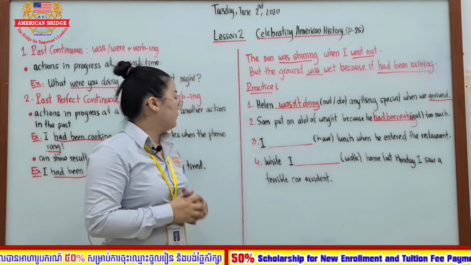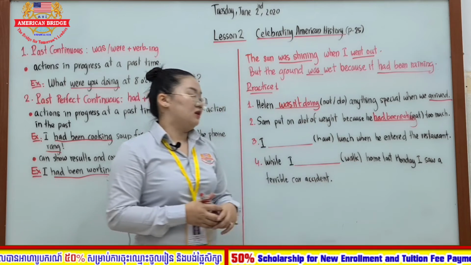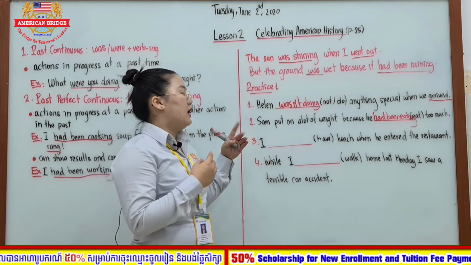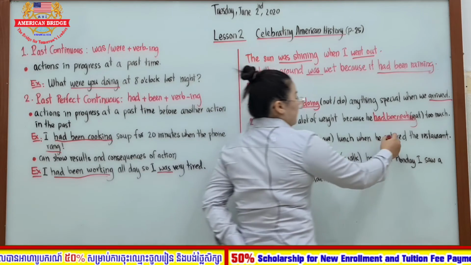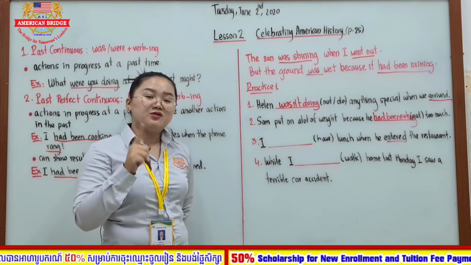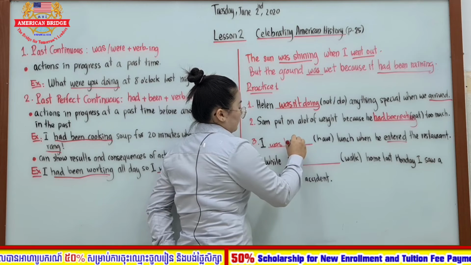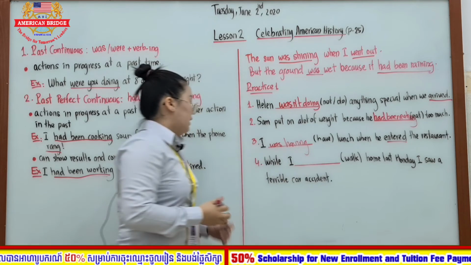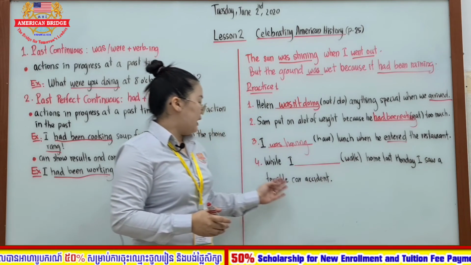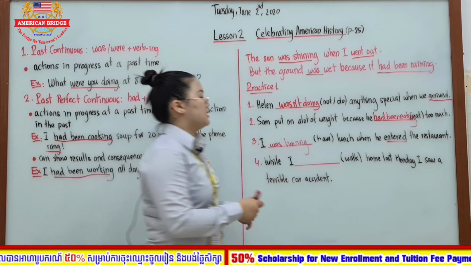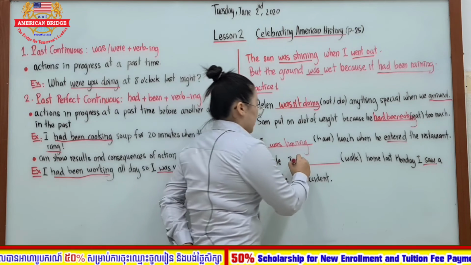Number 3, I blah blah blah have lunch when he entered the restaurant. When you see that one action is interrupted by another action, which tense should you use, everyone? Here, as you can see, the past simple is already there, so the other tense you should use is past continuous. I was having. Number 4, last one, while I blah blah blah walked home last Monday, I saw a terrible car accident. As you can see here, past simple again. So here, while I was walking.